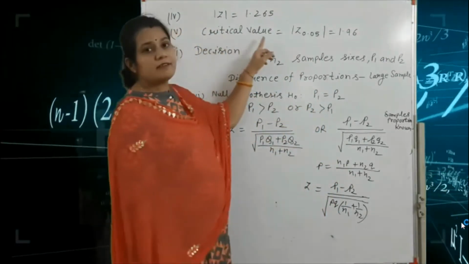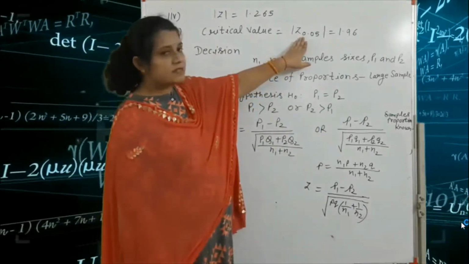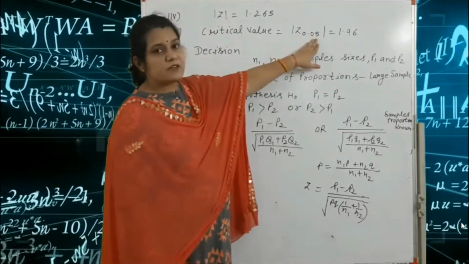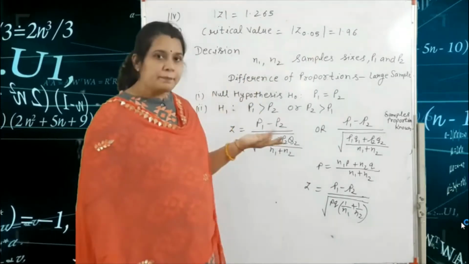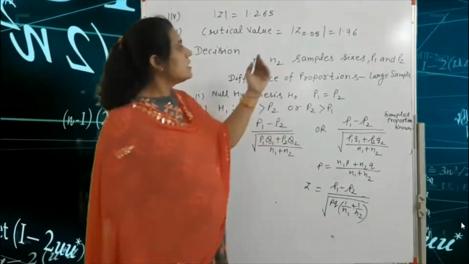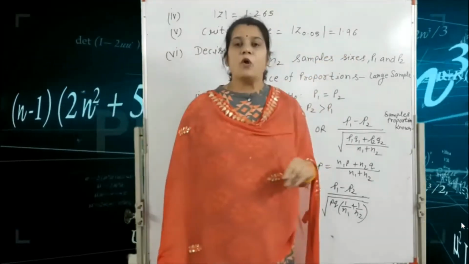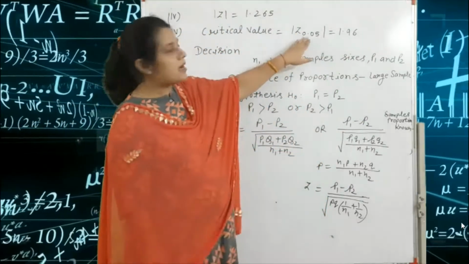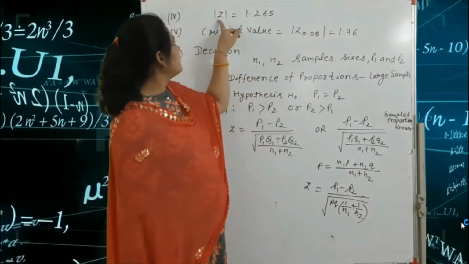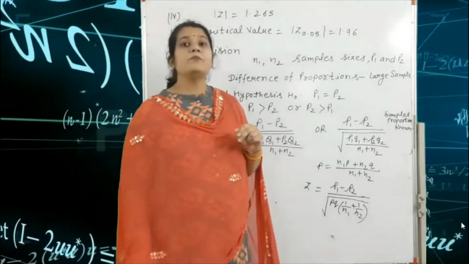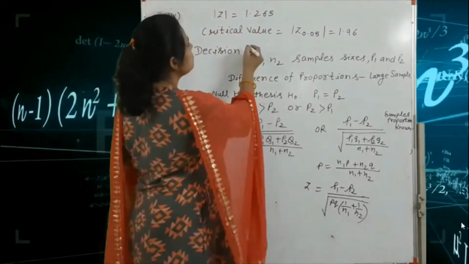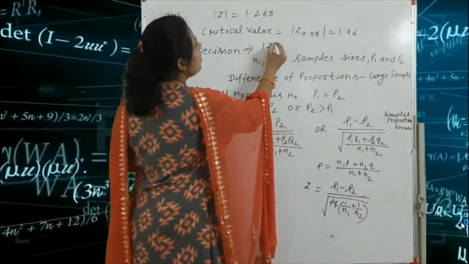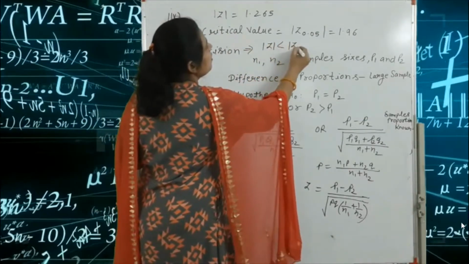Okay. So after that we compare with our table, that is the critical value. So critical value is equal to mod of z 0.05, or you write here the 5% level of significance is equal to 1.96. So here compare mod of z alpha 1.96 and mod of z is equal to 1.265. So decision is what? Decision is mod of z less than mod of z alpha.